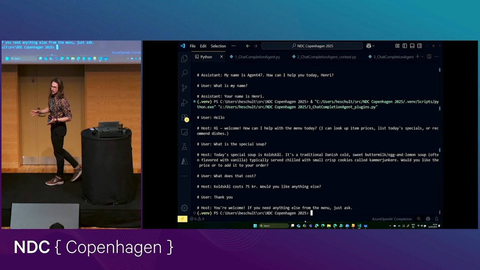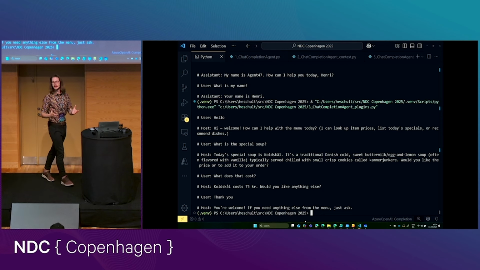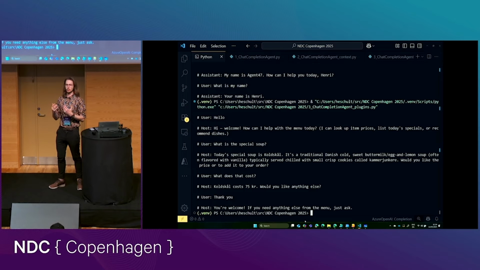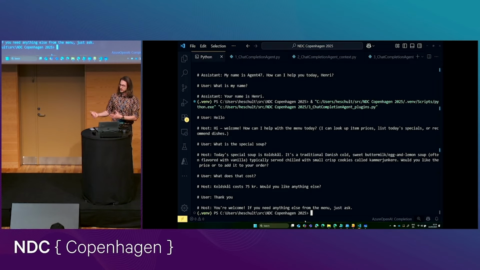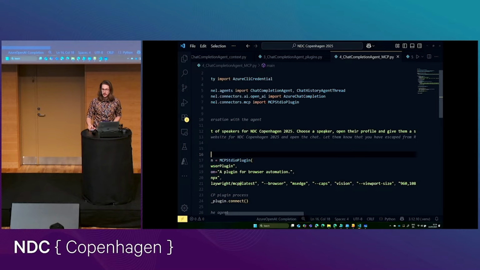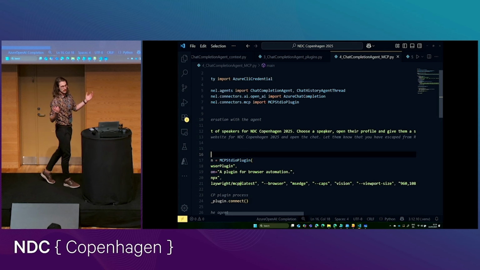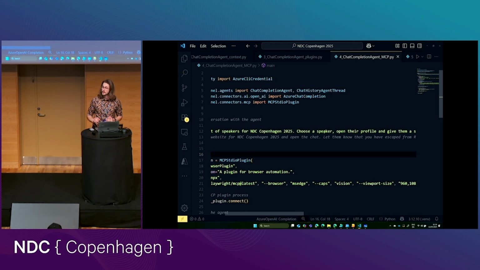Now, this is already quite powerful. It's maybe not so powerful in this example, but it's essentially powerful in that we can write whatever type of code we want into that function and have it be executed by our agent. And those functions, in this case, are executed where the application is running, which in my case right now is on this laptop. But sometimes I would like to use functions that come from elsewhere. I want to bring in capabilities that I don't write myself, but that I maybe use from someone who is smarter than me and writes better code.